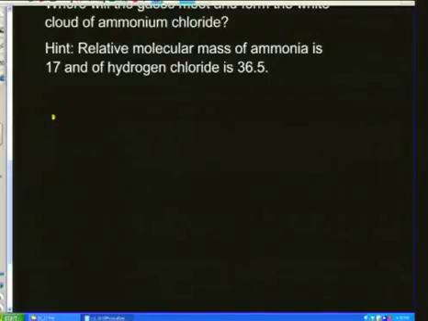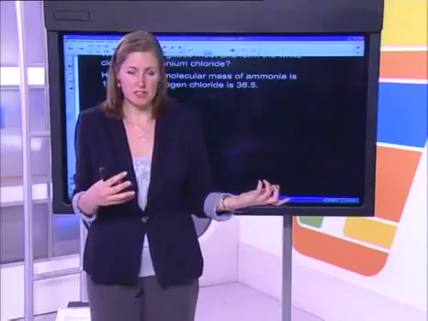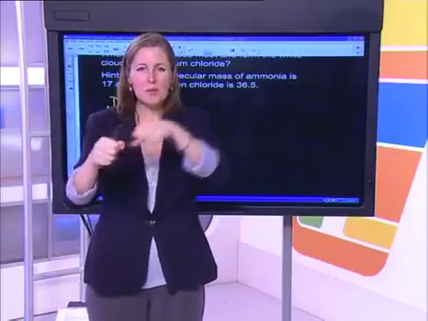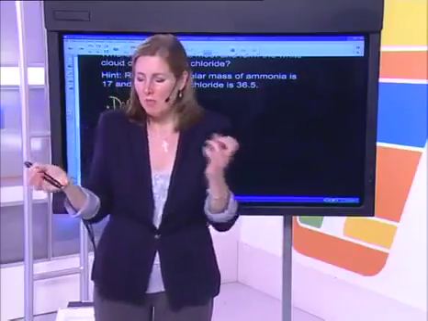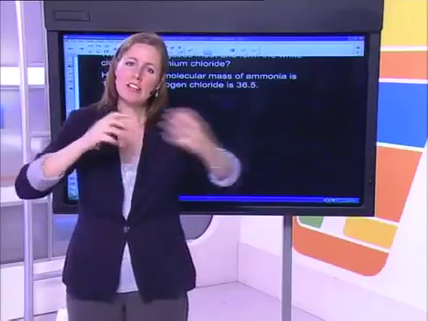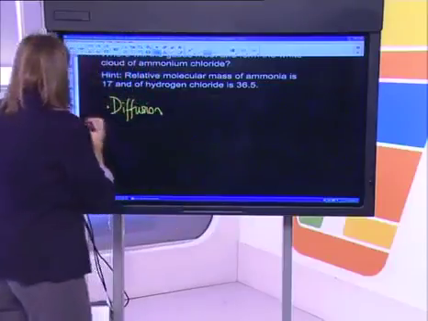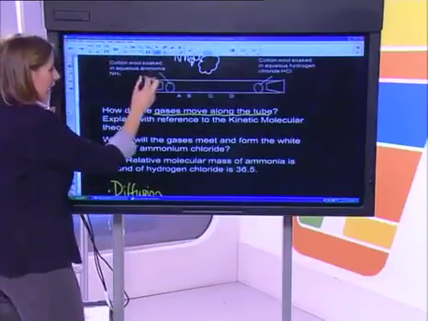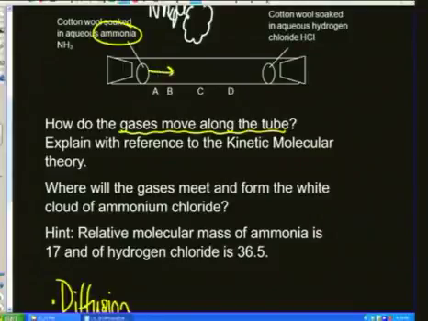Let's just quickly start this again. It's through diffusion, and diffusion is the movement of gases from a region of high concentration to a region of low concentration. And think about it, particles are always bumping into each other, particularly gases, and will move randomly. But where there are lots of them packed closely together, they're going to be bumping into each other lots, right? And so eventually they will spread out. So the aqueous ammonia will diffuse that way. The hydrogen chloride will diffuse that way.